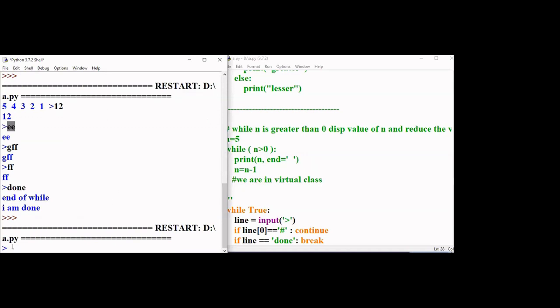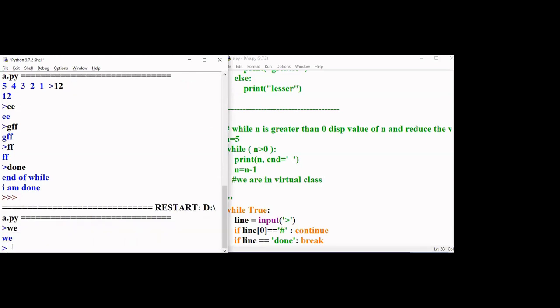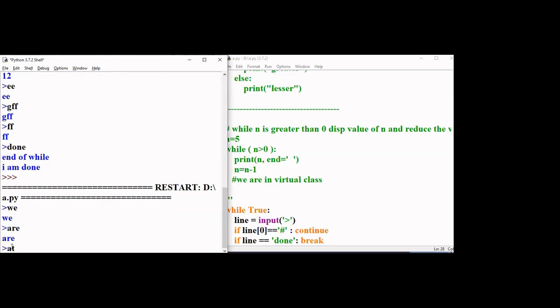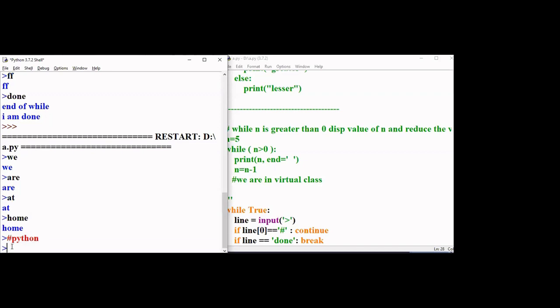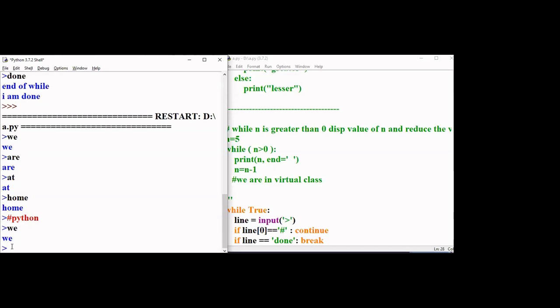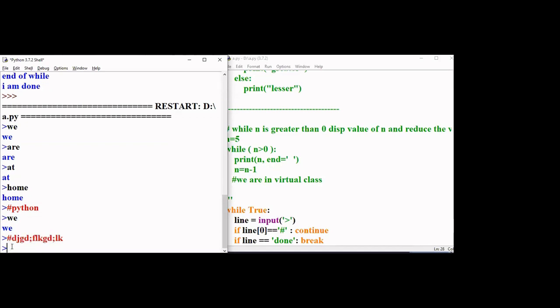Yes. Now if you see here, I'll type something. We. Sorry. We are at home. Okay. Now I'll print hash and I'll say Python. Now what should it do? It should not print, isn't it? So it is not printing. So now again, if I say something else, it will print. Again, if along with hash you type something, it will not print.